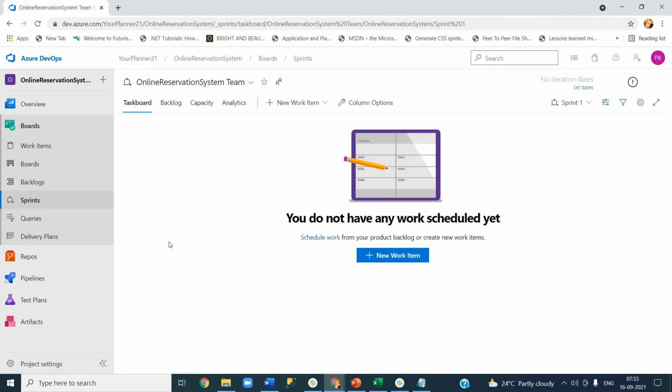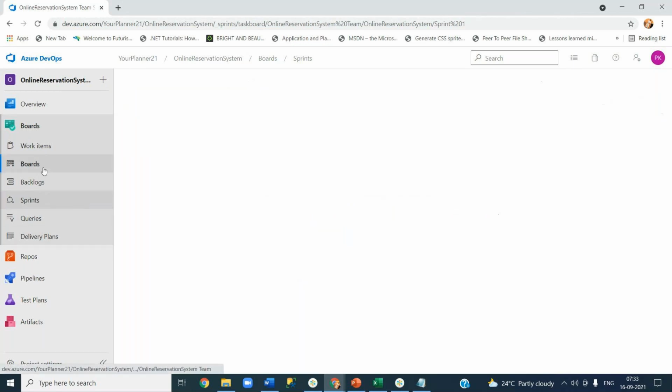You see, the tasks are basically the leaf level items where a developer can pick it and develop it. We'll talk about it in just a minute.